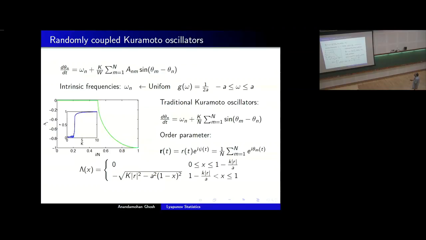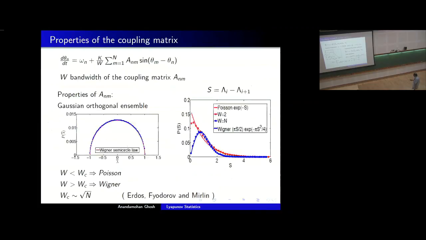Now we'll study this type of model, which will be randomly coupled oscillators, and we'll choose this matrix with a certain property. You see, there are two things that we can vary now. One is the strength of this coupling, and we can vary the range of this coupling by taking some banded matrix. So we'll take a random banded matrix, which is symmetric, and in random matrix theory it typically follows the Gaussian orthogonal ensemble, which you have seen in this course of this conference. They have some very nice properties.